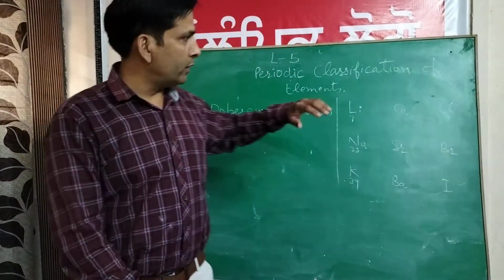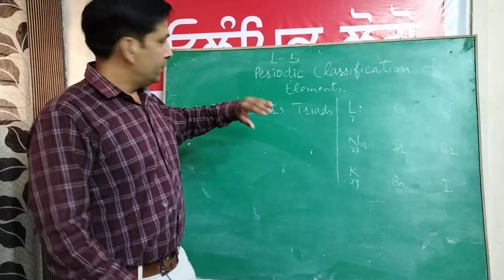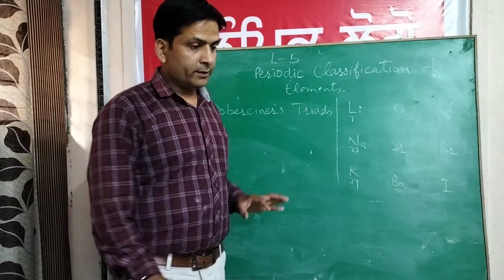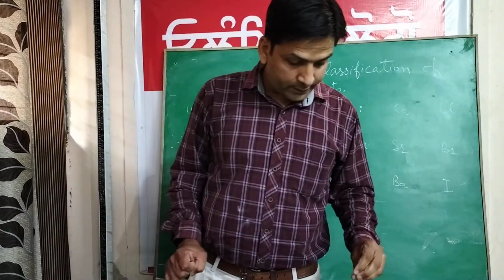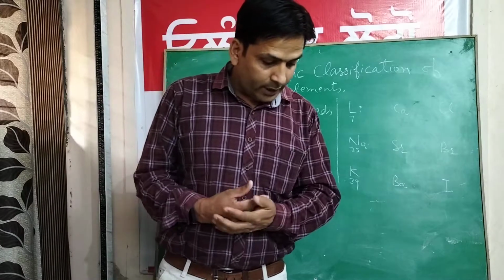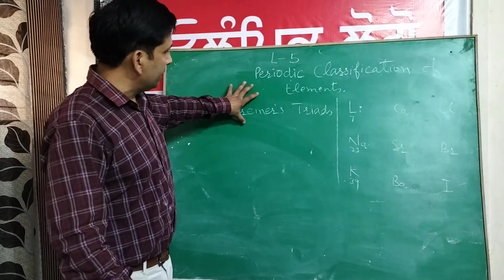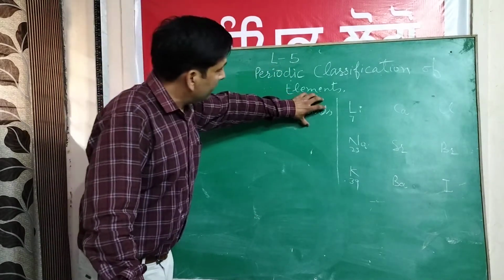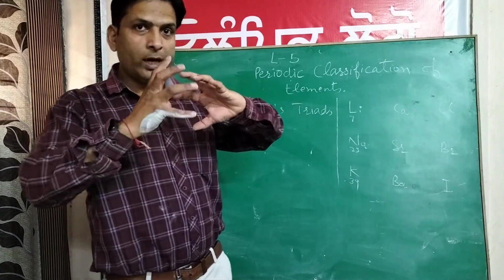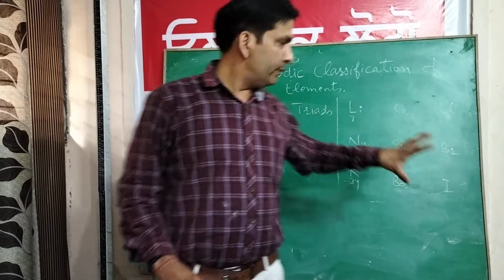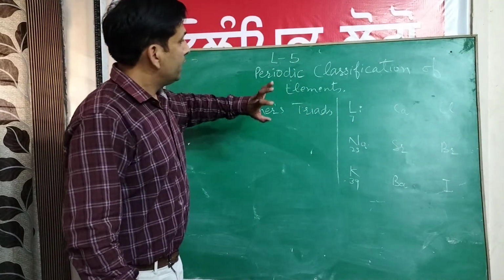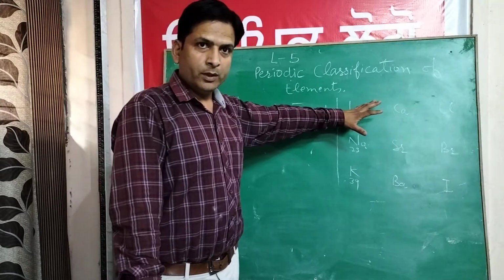The first attempt was made by the scientist Dobereiner. He made triads. It was 1817. He was a German scientist. Triad, what is a triad? Triad means a group of 3 elements. Tri means 3. Dobereiner made 3 triads.